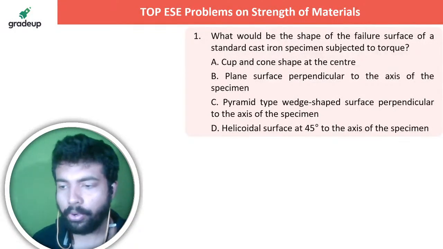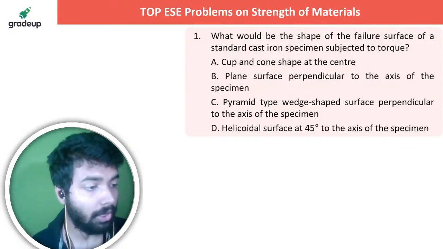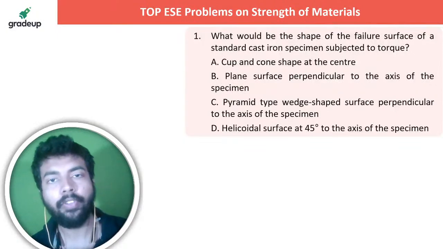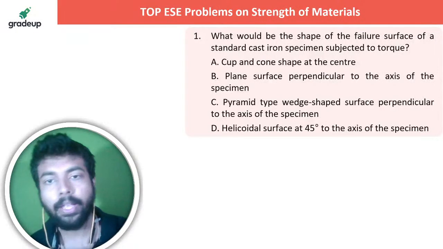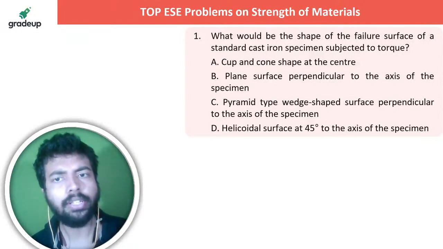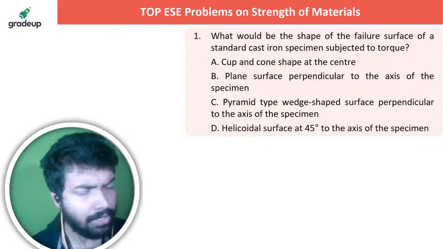The first question is up on your screen. Let me know in the live chat section what the answer to this question is. What would be the shape of the failure surface of a standard cast iron specimen subjected to torque? Yes, absolutely correct. It's a helicoidal surface at 45 degrees. Very quick answer and very nice answer to all of you.